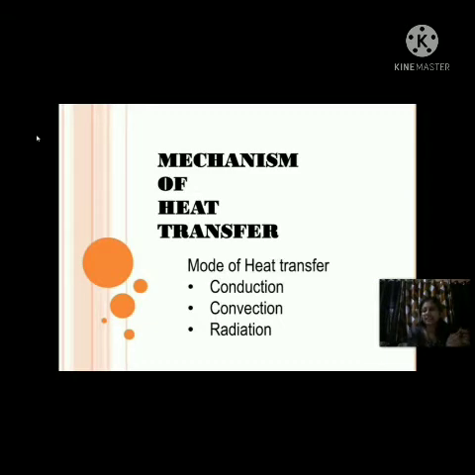These three methods of heat transfer occur in different media, means in different physical states. By the process of conduction, heat will transfer in solids. By the process of convection, heat will transfer in liquids. And by the process of radiation, heat will transfer in liquids and gases. So now we will discuss conduction, convection and radiation one by one.